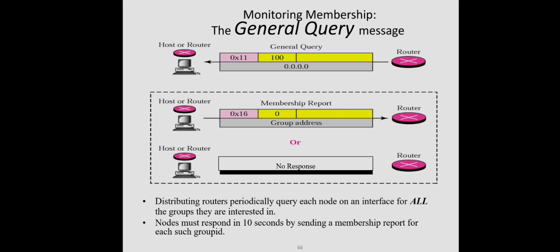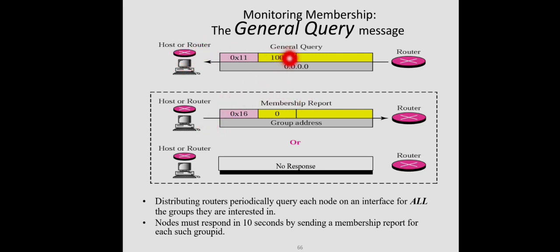So this is the format of the general query message. The multicast router will send the general query message, and the type of the message will be 11 to indicate that it is a general query message. The response time given is 10 seconds, and the group ID field here is 0, meaning any group.